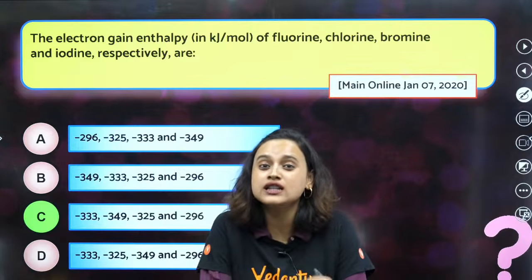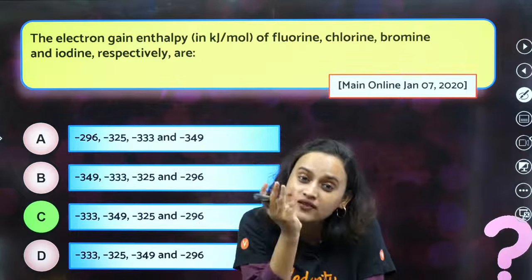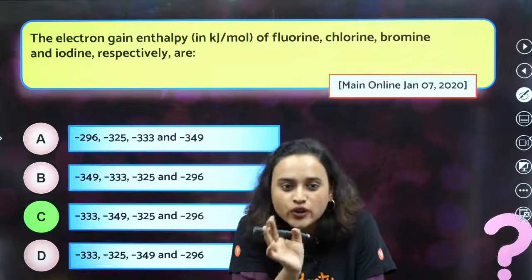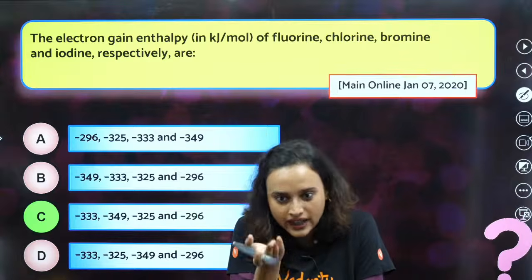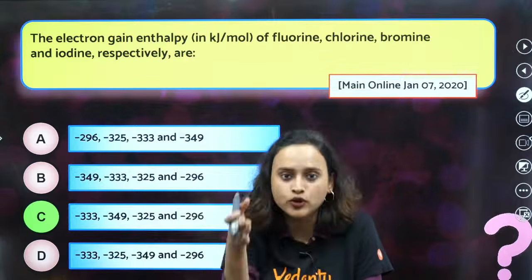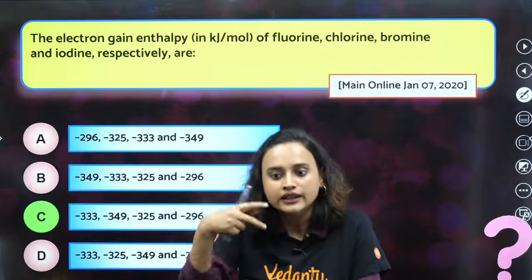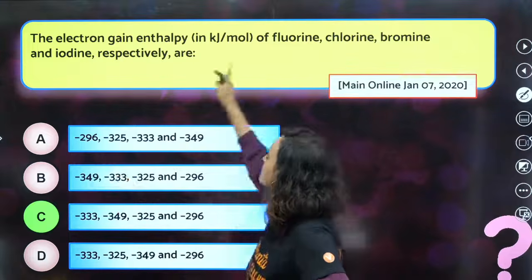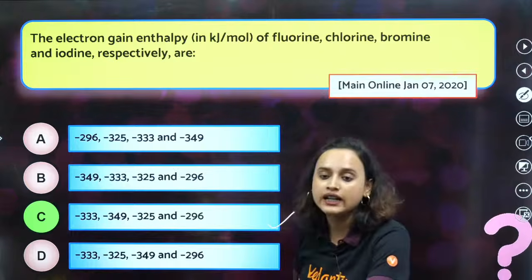If you remember, fluorine is the top element. It has a very small size, right? That means it does not want to gain an electron. That is why electron gain enthalpy becomes less negative from top to bottom. But here it changes. This is an exception between fluorine and chlorine. Hence, option C is the correct answer.